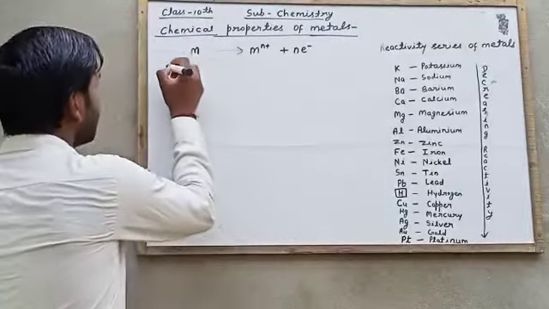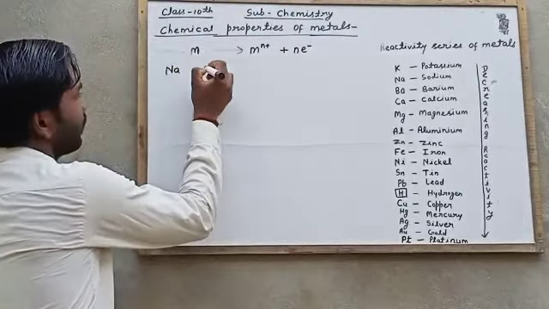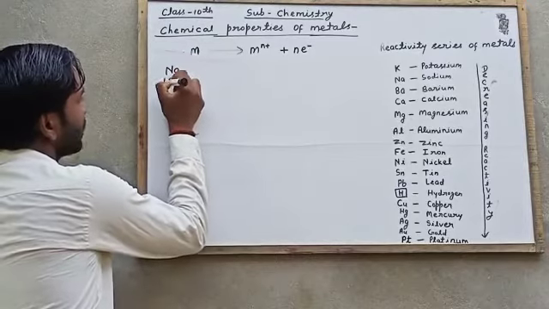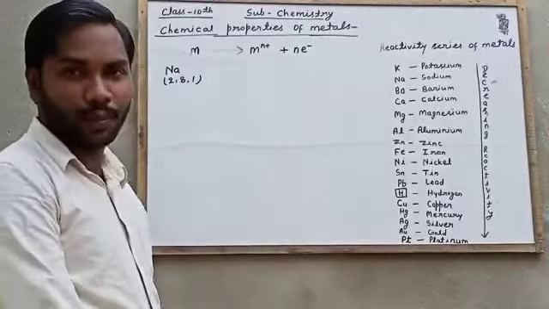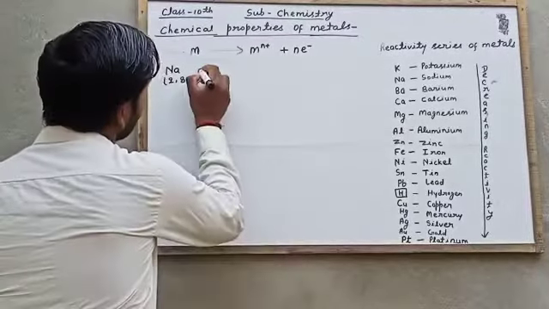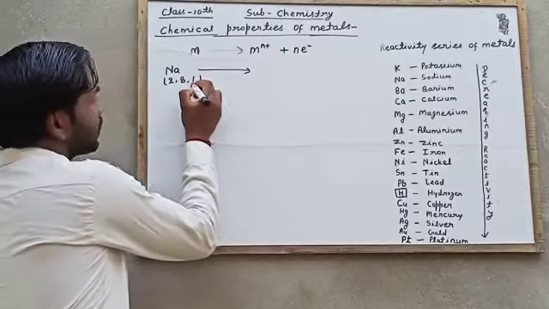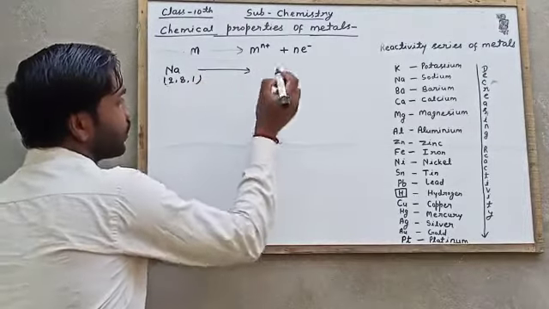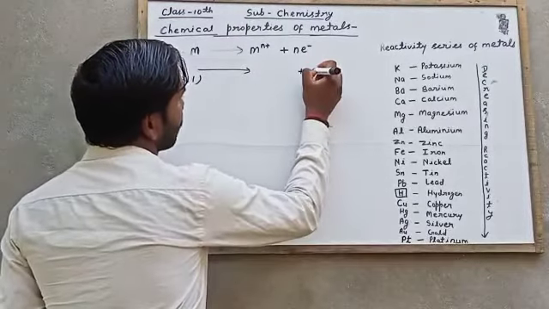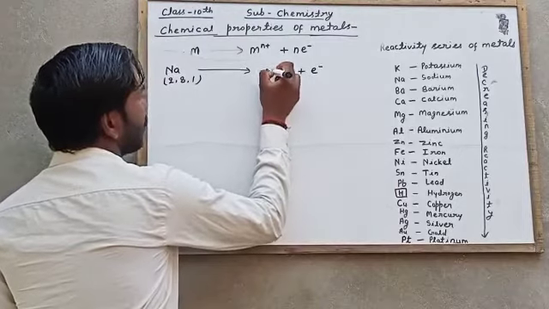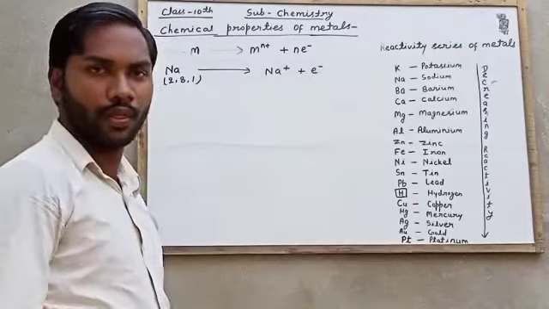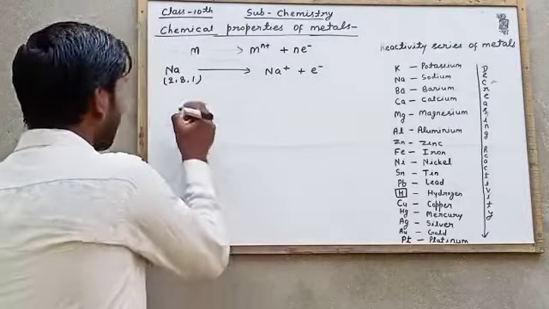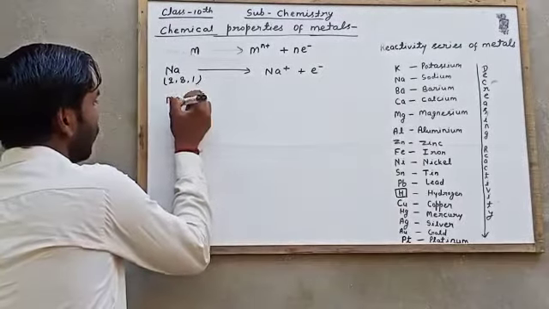For example, sodium: its configuration is 2, 8, 1, because the atomic number of sodium is 11. So its valence electron is 1, and it can lose 1 electron, so it will form a 1 positive ion. We can take another example, magnesium.